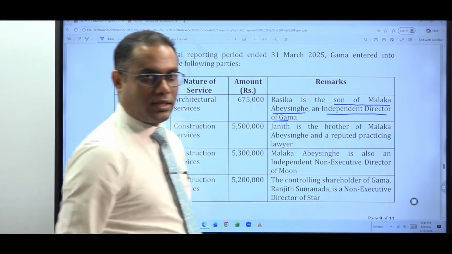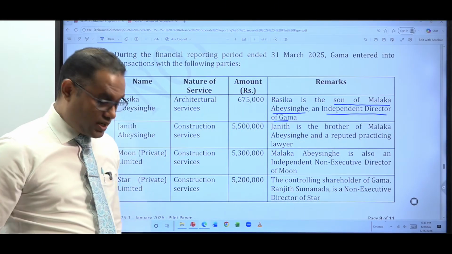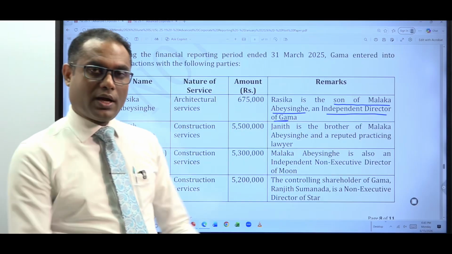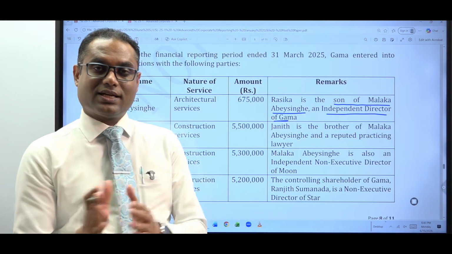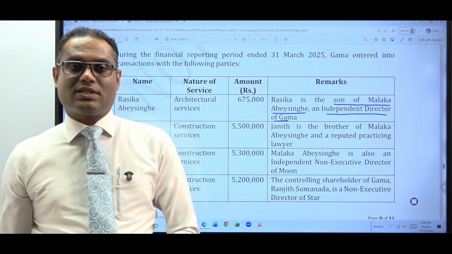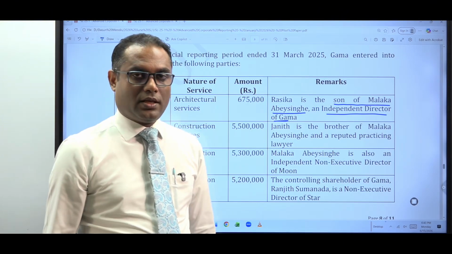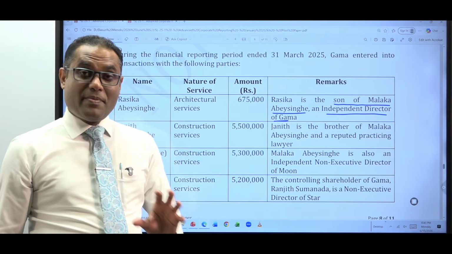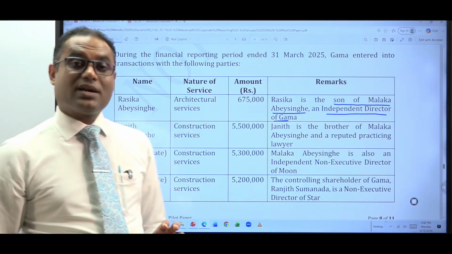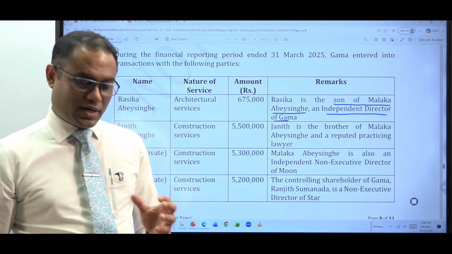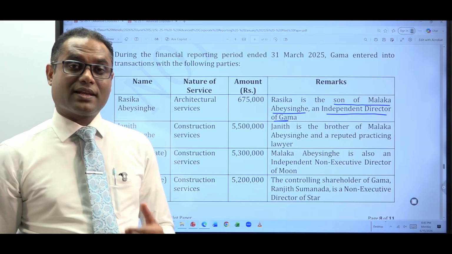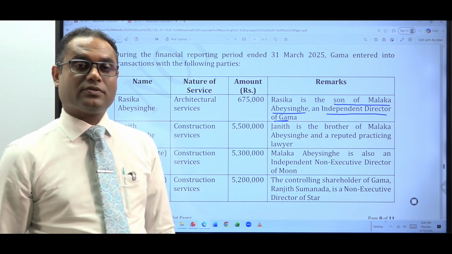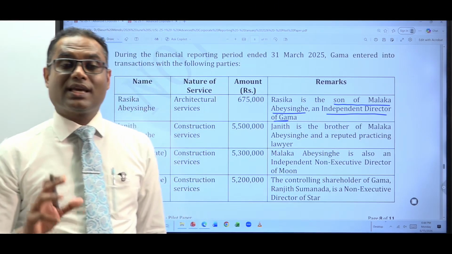So when it comes to the standard, you identify certain entities as related parties as well as certain individuals as related parties. So key management personnel of the company are related parties. What is key management personnel? A person who has the authority of planning, directing and controlling the activities of the organization is considered to be a key management personnel.